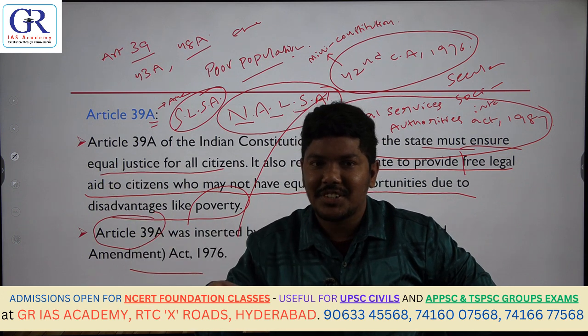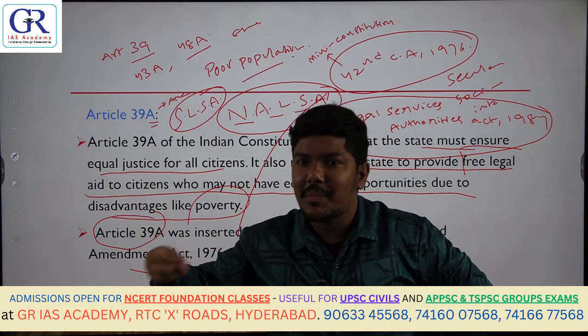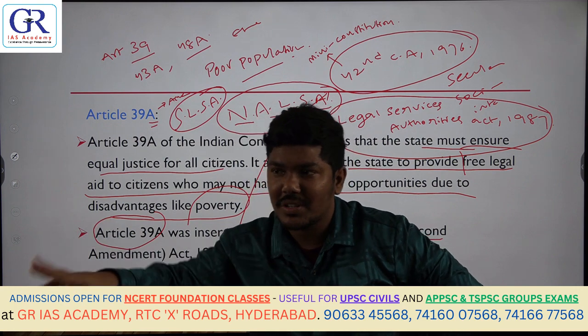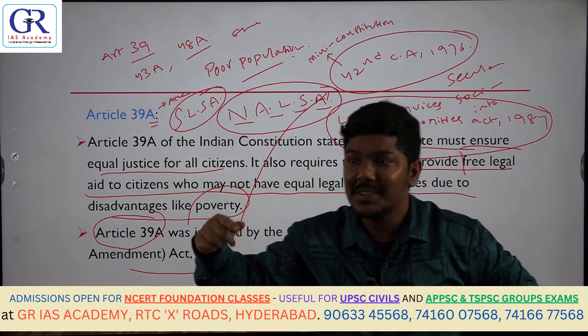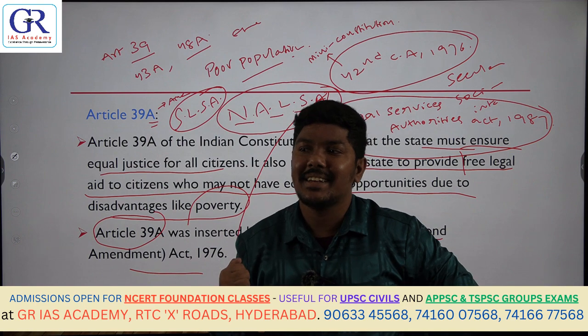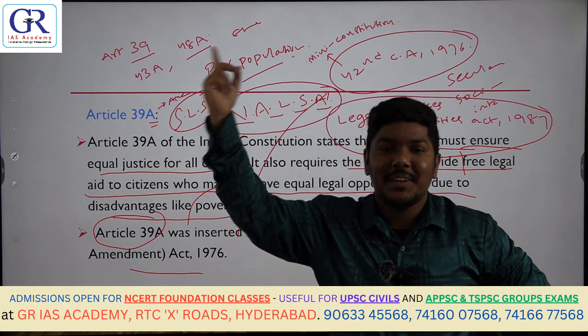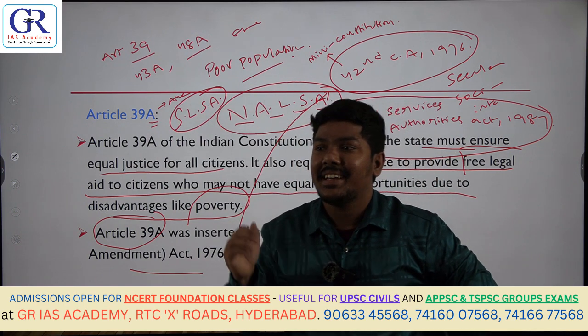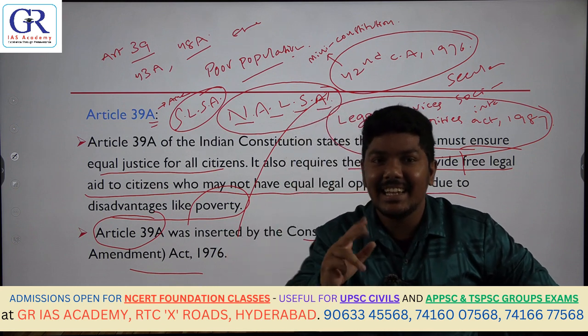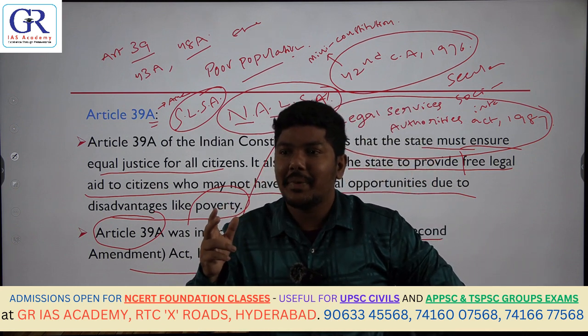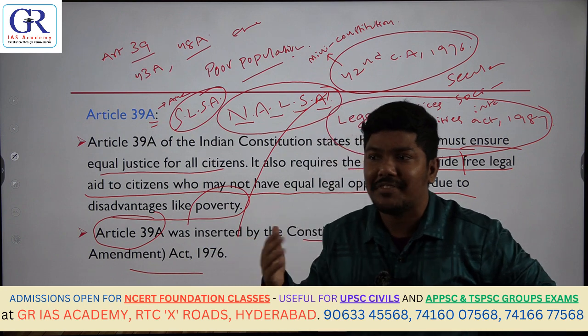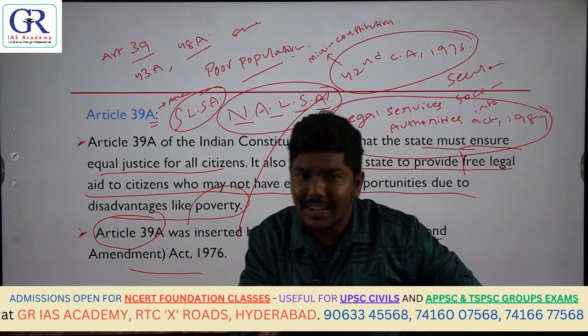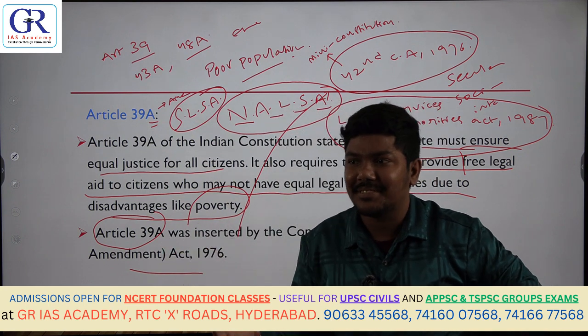Article 39A of the Constitution was added through the 44th Amendment Act 1978. True or false? False. Why? Because it was the 42nd Amendment Act 1976. This is how, in that tense environment, you have to eliminate and check whether it is really true or not. So your brain should work that much faster. When will it work faster? When these basics are very clear.